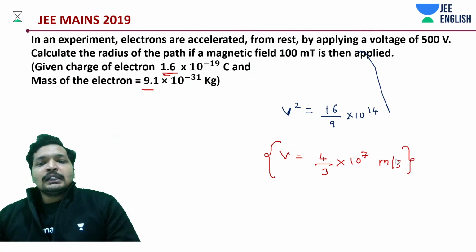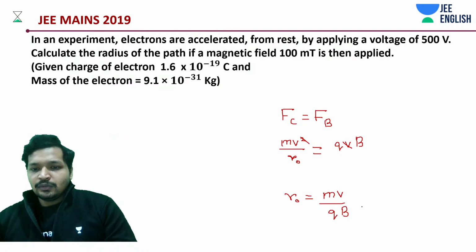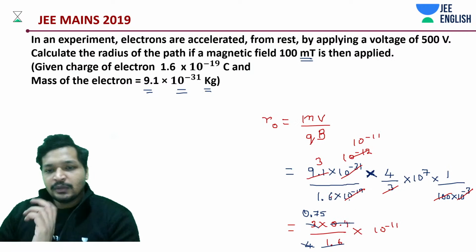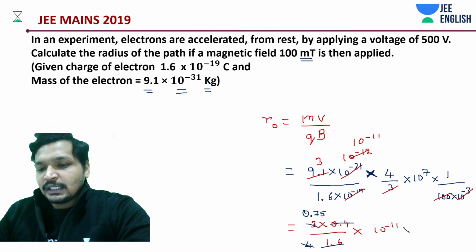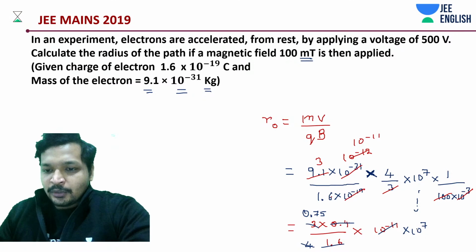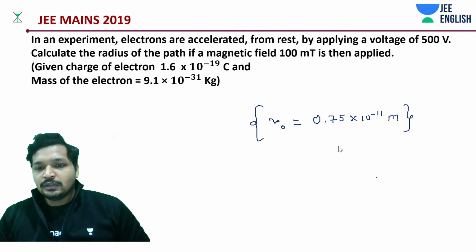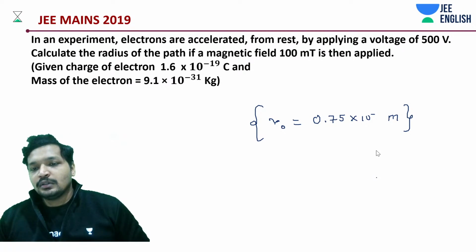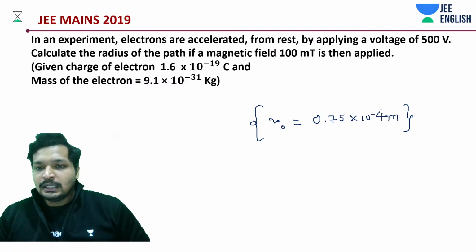Then I think this is a very important problem. So, let's check it out. Okay, that way, let's go, and this is fine. This is a standard equation though, mv by qB. Okay, we forgot 10 to the power 7 in this case. That is where we made the mistake. This 10 to the power 7 has been missed out. So this would come out to be like 10 to the power minus 4. My mistake, 10 to the power minus 4. Literally my mistake, apologies. And end of the story.